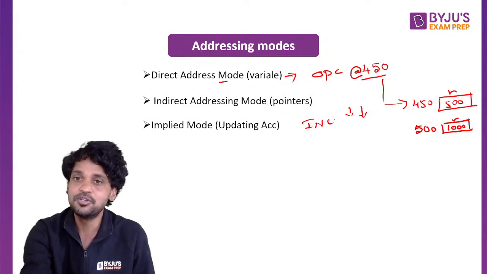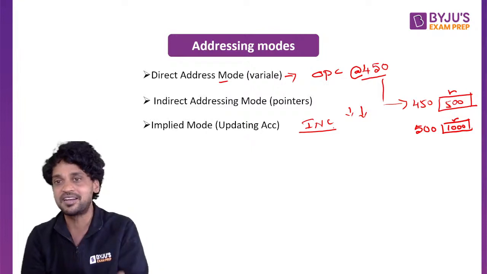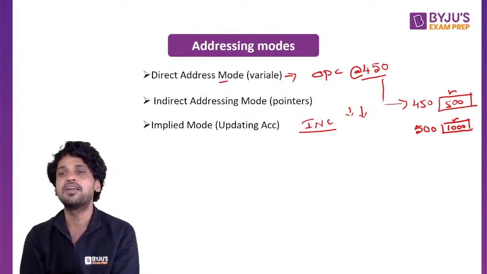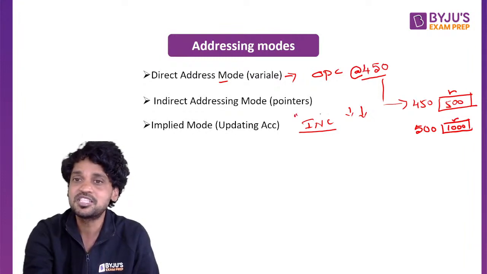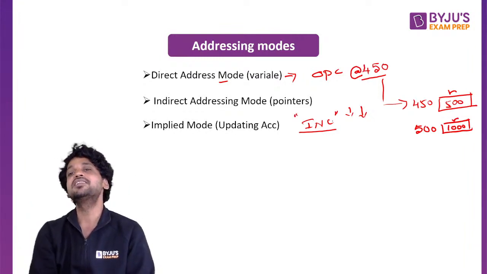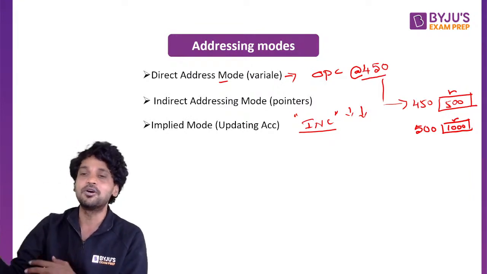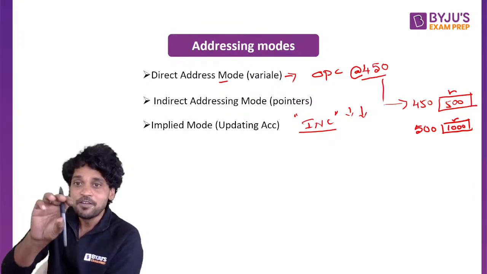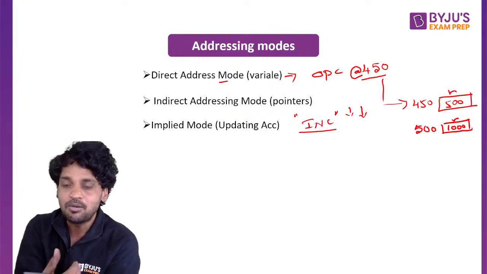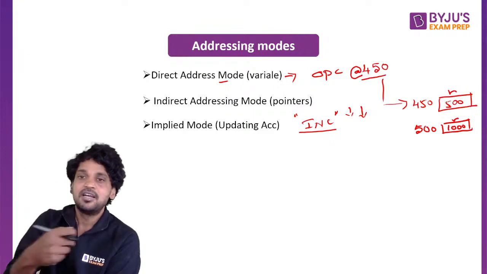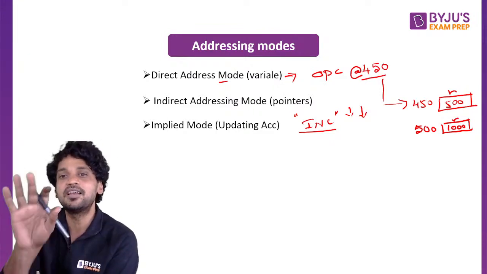That means when an instruction is said to be in an implied addressing mode, the obvious operand will always be the accumulator. INC exactly stands for incrementing the accumulator. We don't need to put the accumulator operand within the instruction, because the contents of the accumulator will obviously get updated, because the accumulator is an implicit operand for every implied instruction.